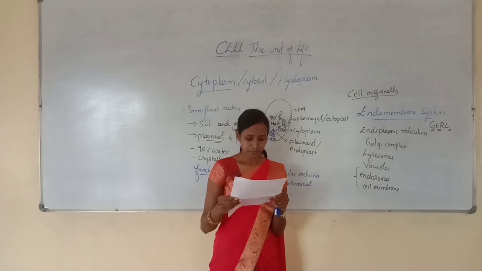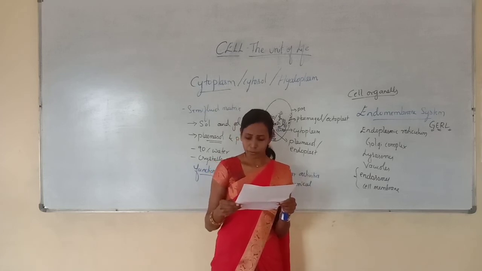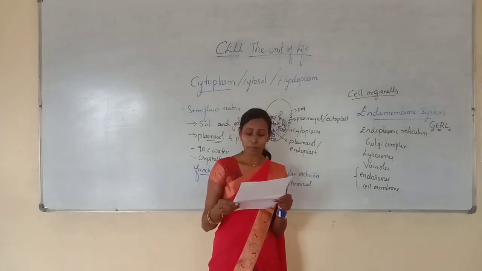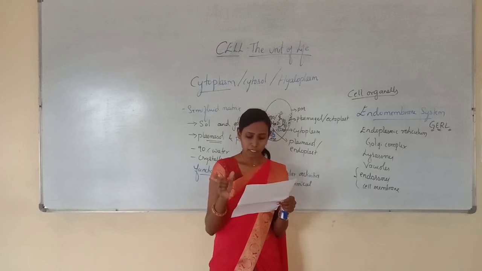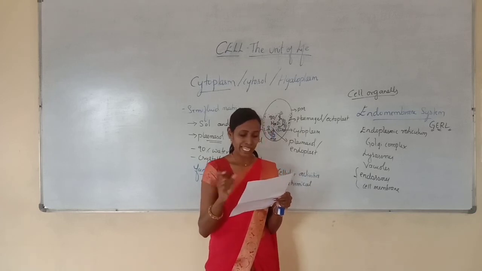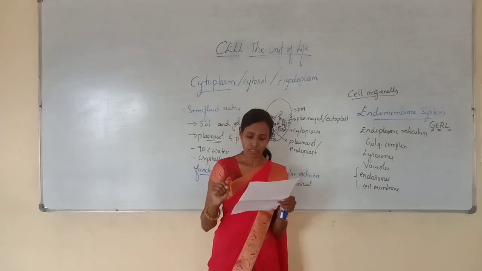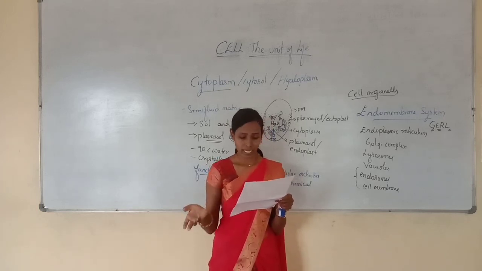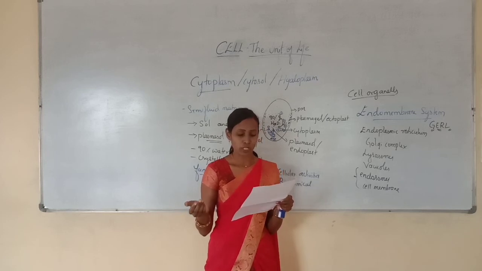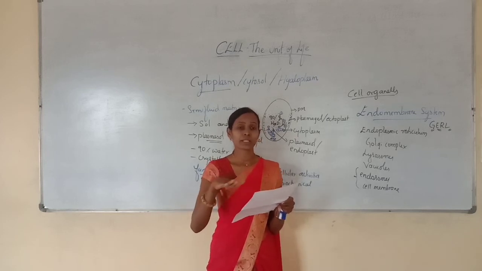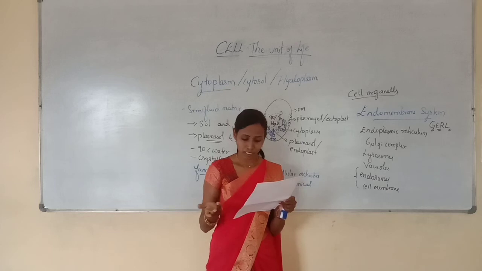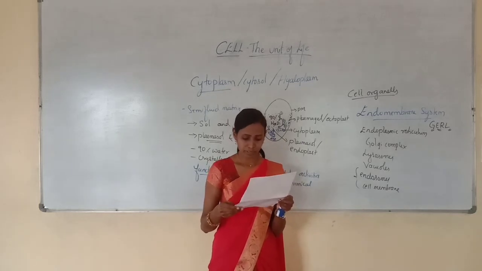Next question, which of the following membrane proteins lie on the surface of the cell? Option A, integral protein. Option B, peripheral protein. Option C, both A and B. Option D, glycoprotein. If they are only present on the surface, they are called peripheral proteins. So option B is correct.